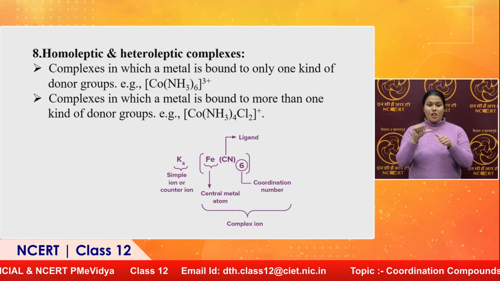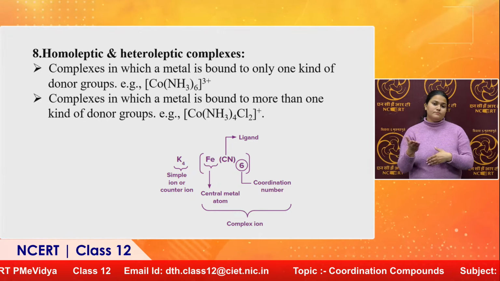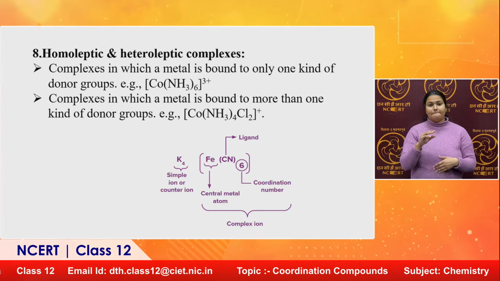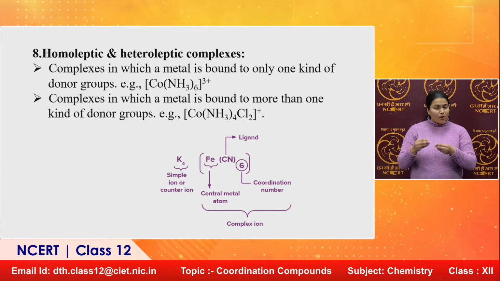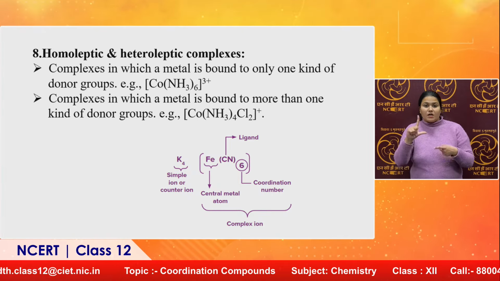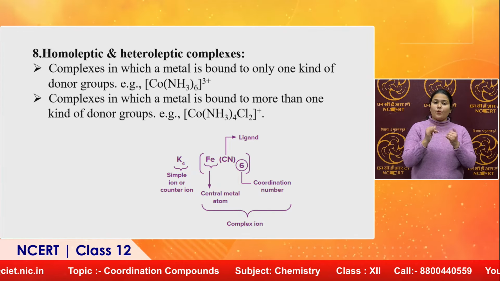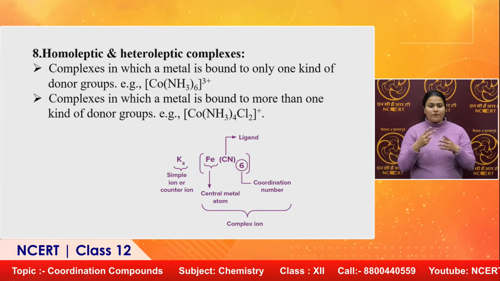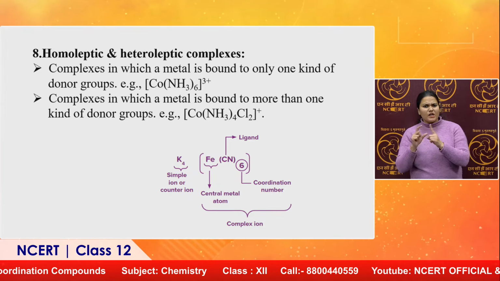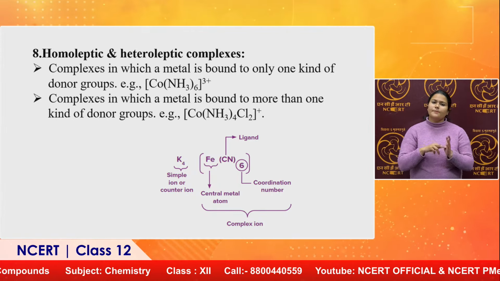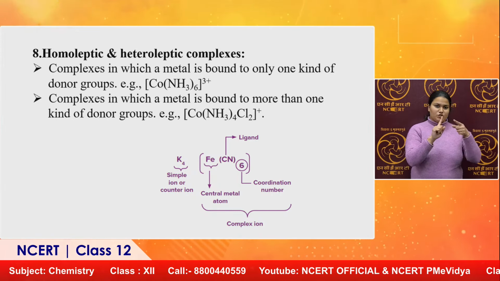And heteroleptic complexes are those in which a metal is bound to more than one kind of donor group. That means different ligands will be there in the coordination sphere. If different ligands are there in the coordination sphere, the complex is called a heteroleptic complex.